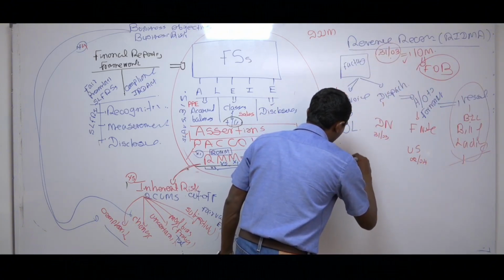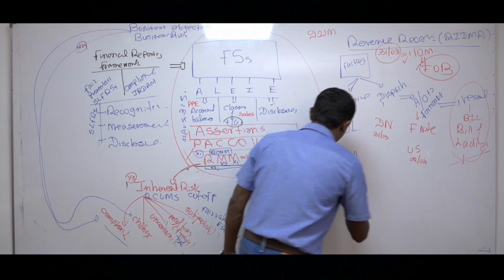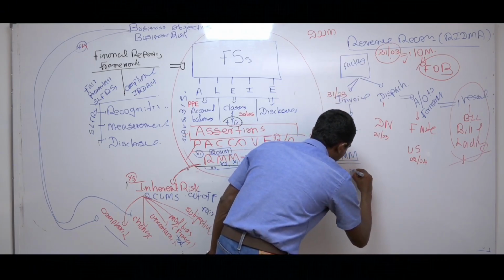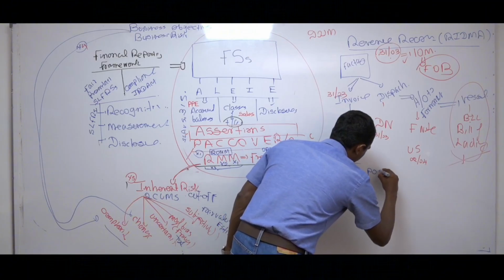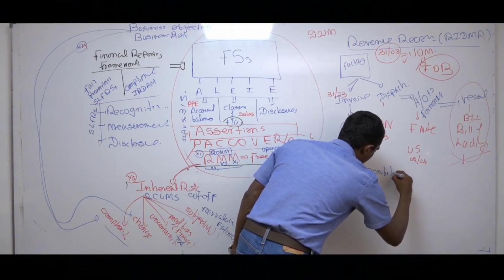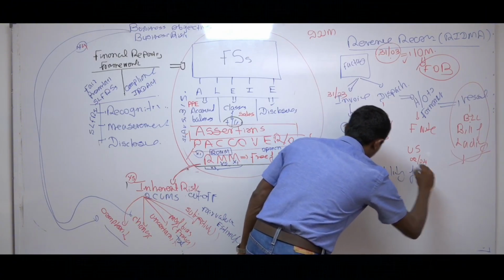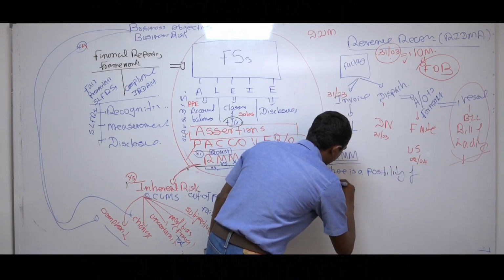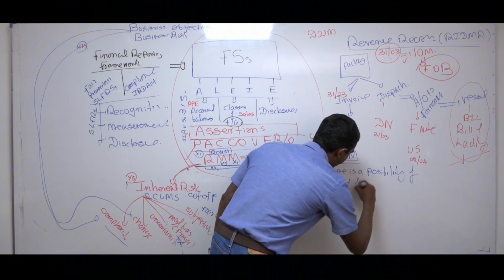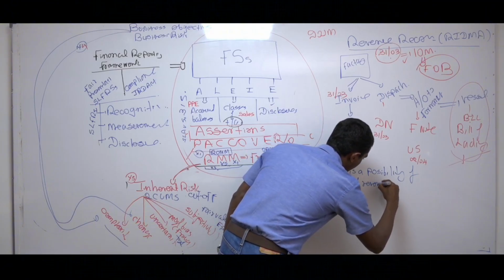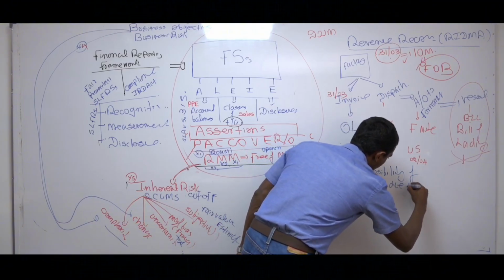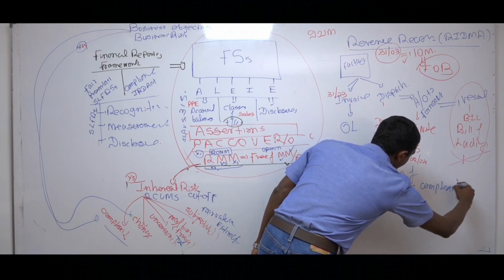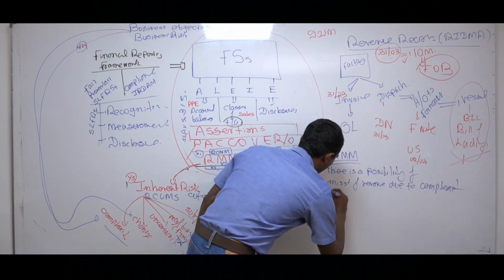See, in the exam question also, you will write like this. So my risk of misstatement is, there is a possibility of misstatement of revenue due to complexity. So why is there a complexity arising from